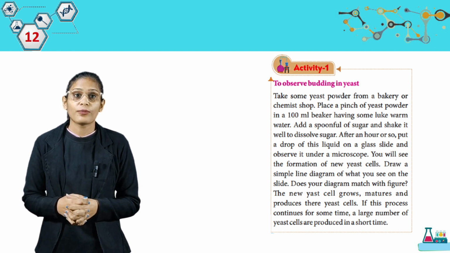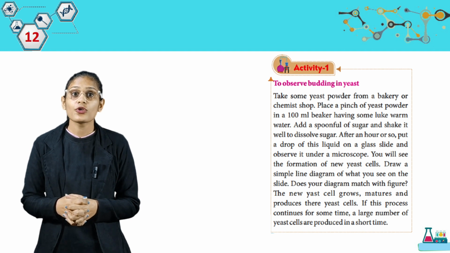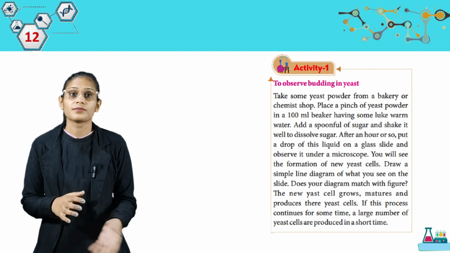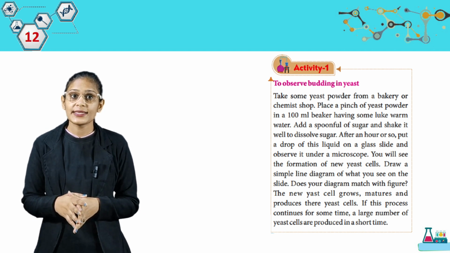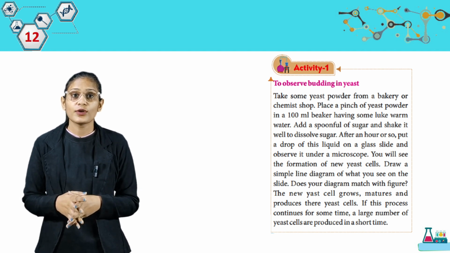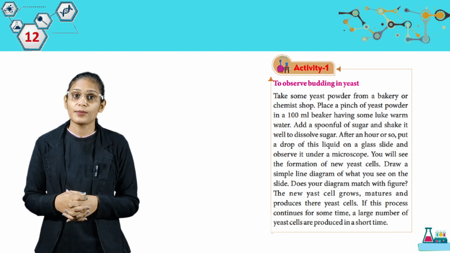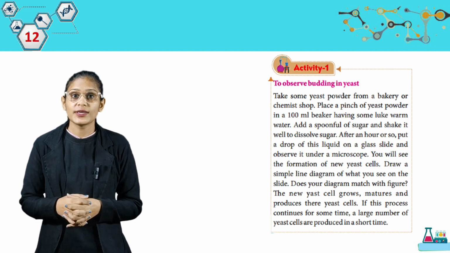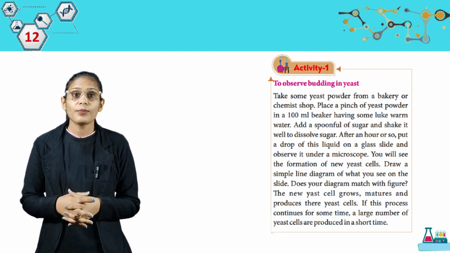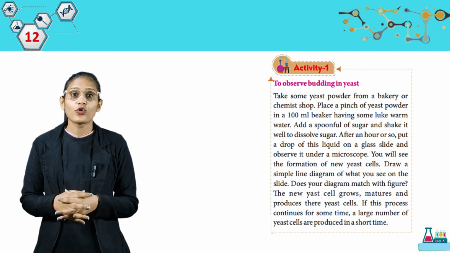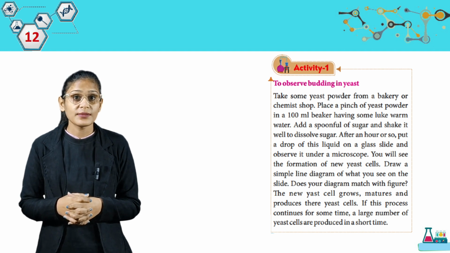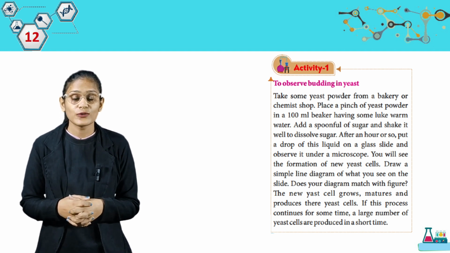Take some yeast powder from a bakery or chemist shop. Place a pinch of yeast powder in a 100 ml beaker having some lukewarm water. Add a spoonful of sugar and shake it well to dissolve sugar. After an hour or so, put a drop of this liquid on a glass slide and observe it under a microscope. You will see the formation of new yeast cells. Draw a simple line diagram of what you see on the slides. Does your diagram match with the figure? The new yeast cell grows, matures and produces other yeast cells. If this process continues for some time, a large number of yeast cells are produced in a short time.